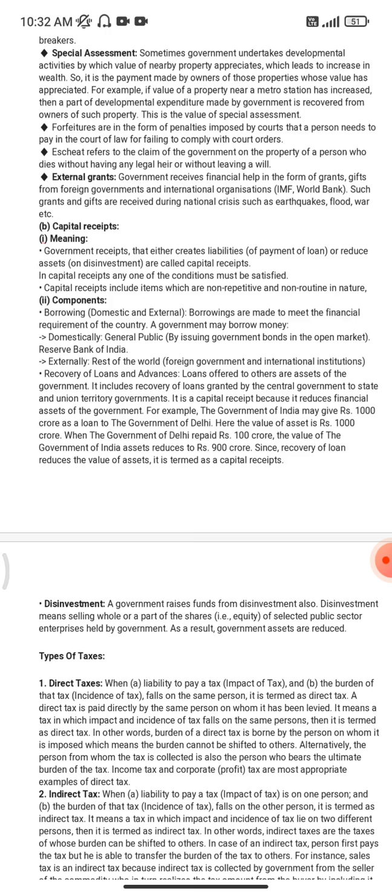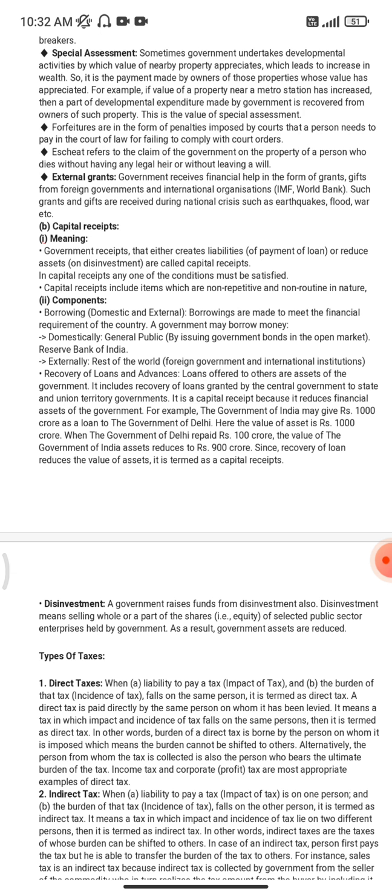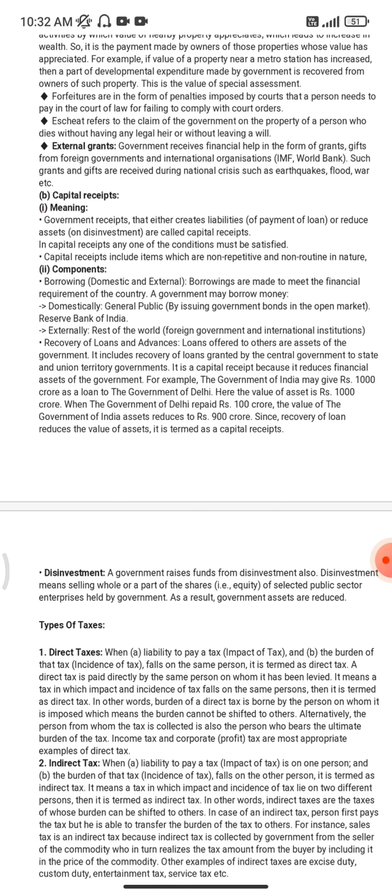Now the components of capital receipts are: borrowings, which are made to meet the financial requirement of the country. The government may borrow money domestically, from the general public or the Reserve Bank of India, and externally from the rest of the world, like the World Bank. We can take loans from them.